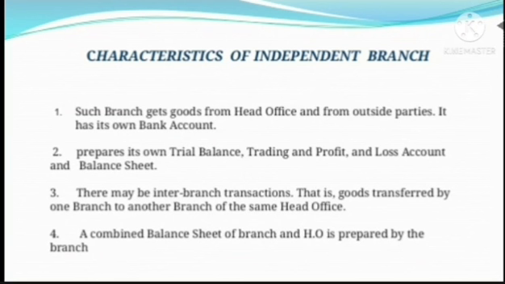Number 2, it prepares its own trial balance, trading and P&L account and balance sheet also. There may be inter-branch transactions, that is, goods transferred by one branch to another branch of the same head office. The next characteristic is that a combined balance sheet of branch and head office is prepared by the branch only.